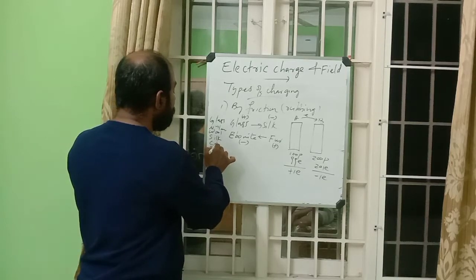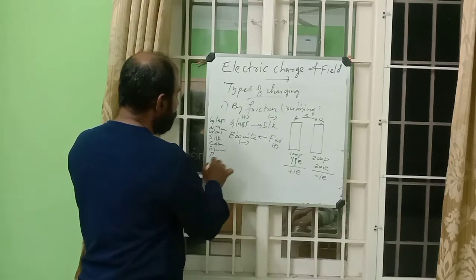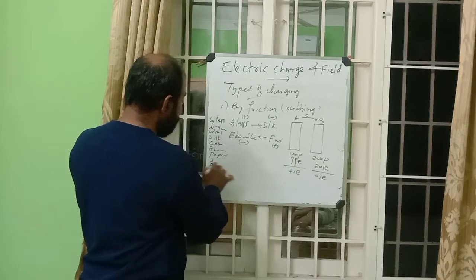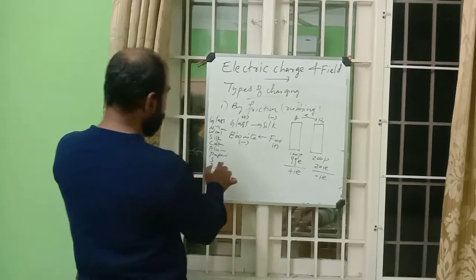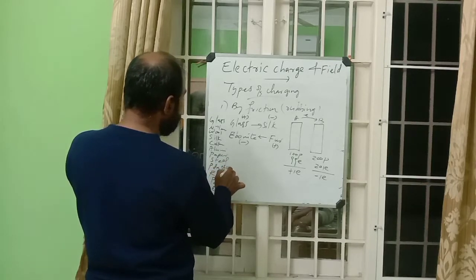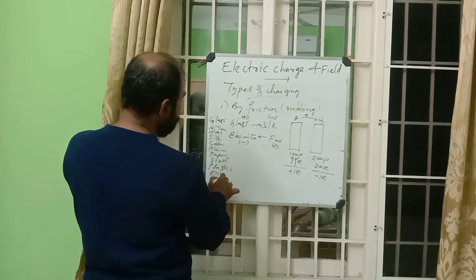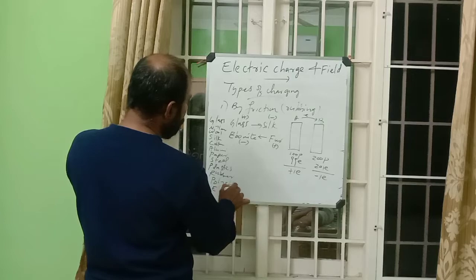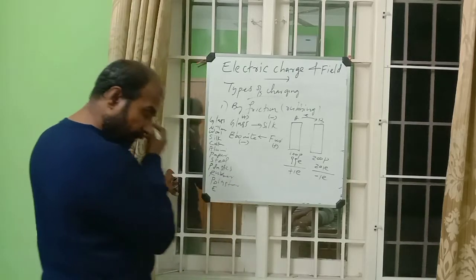Then cotton, aluminum, paper, steel and plastics, rubber, polyester and ebonite.